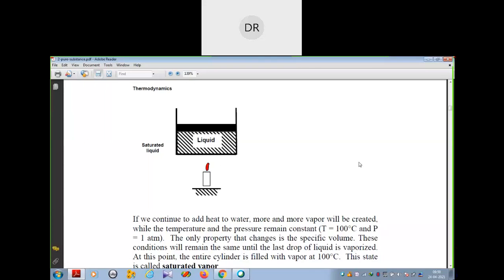Due to the specific volume changing, the water converts from saturated liquid to vapor. These conditions will remain the same until the last drop of liquid is vaporized.